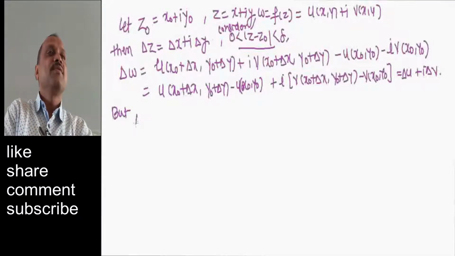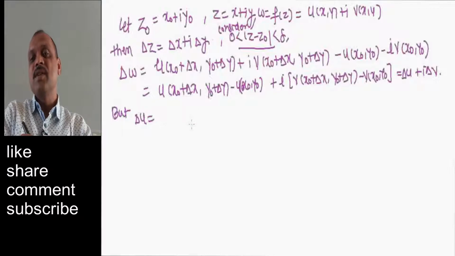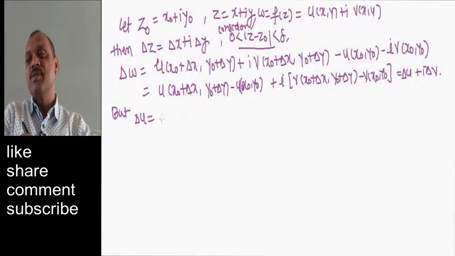But you know friend, what is the delta u? Delta u is equal to the derivative of u with respect to x plus the derivative of u with respect to y.